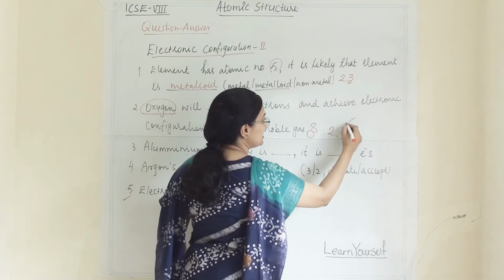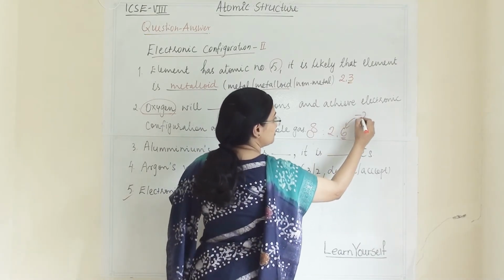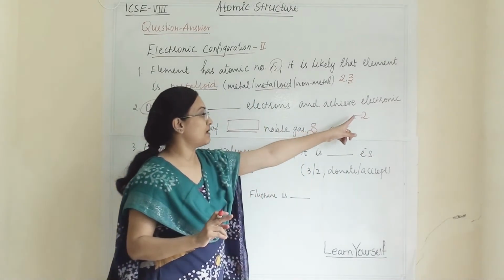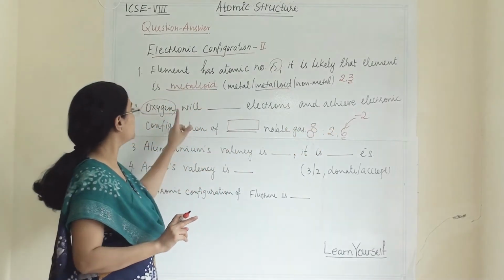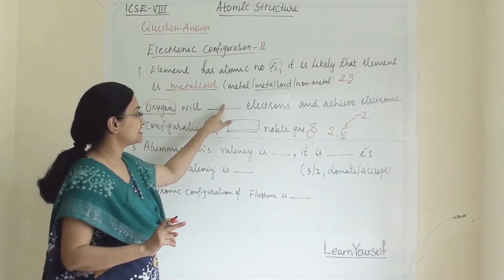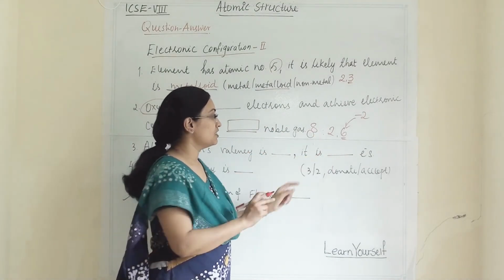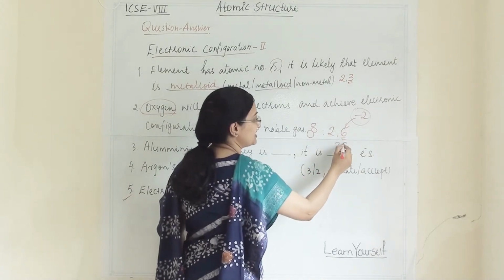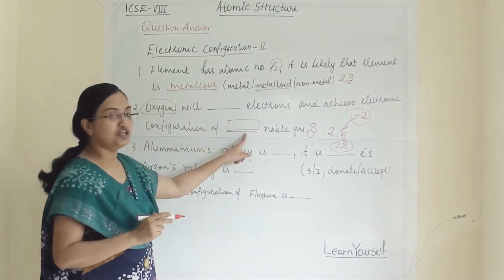To get 8 here, it will accept 2 electrons. When they are accepting, its valency will be minus. So it is a non-metallic element, and it will accept the electrons to become stable. Stable like what? Once it accepts 2 electrons it will become 2, 8. This electronic configuration is of neon.